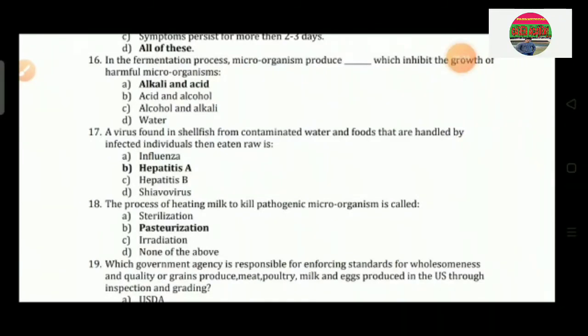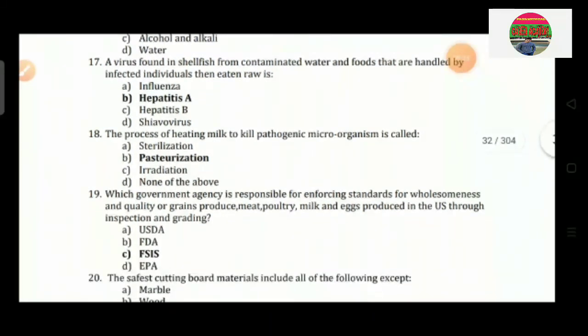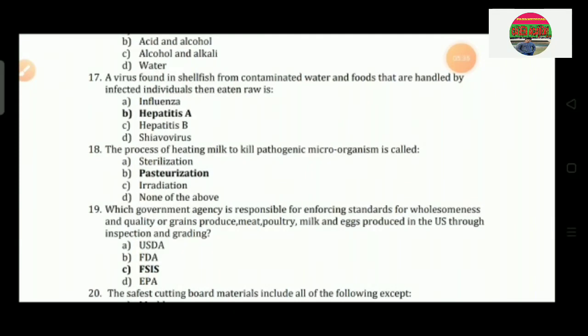Question number 16: In the fermentation process, microorganisms produce substances which inhibit the growth of harmful microorganisms. Option A alkali and acid, option B acid and alcohol, option C alcohol and alkali, and option D water. So the correct answer is option A, that is alkali and acid. Question number 17: A virus found in shellfish from contaminated water and in food handled by an infected individual and then eaten raw is option A influenza, option B hepatitis A, option C hepatitis B, and option D Coxsackievirus. So the correct answer is hepatitis A, option B.